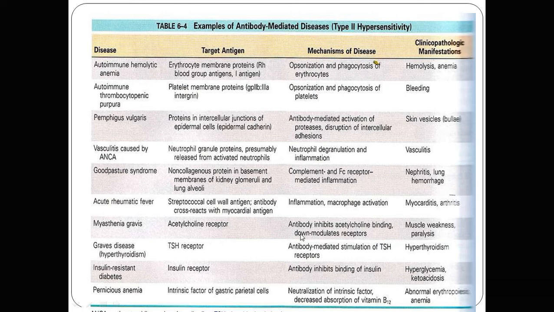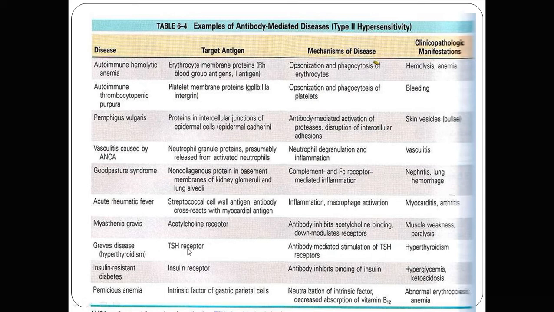The third reaction is antibody mediated cellular dysfunction. The example is myasthenia gravis. Here the antibody is directed towards the acetylcholine receptor. That antibody inhibits acetylcholine binding, so it down-modulates receptors, which leads to muscle weakness. Acetylcholine is released, but there is no space for it to bind because the antibody is already bound to the receptor. That leads to muscle weakness and paralysis.